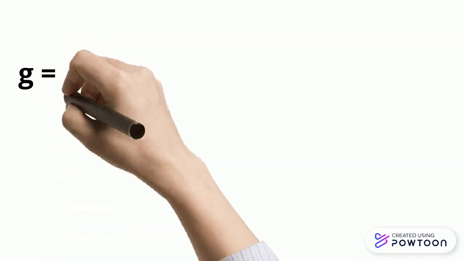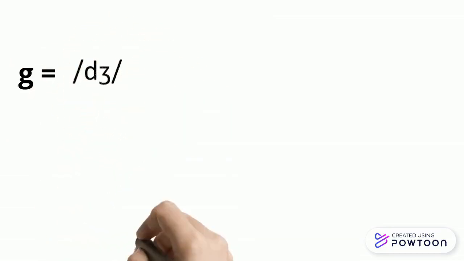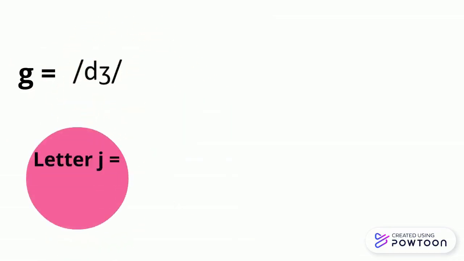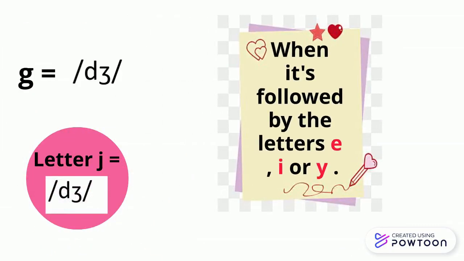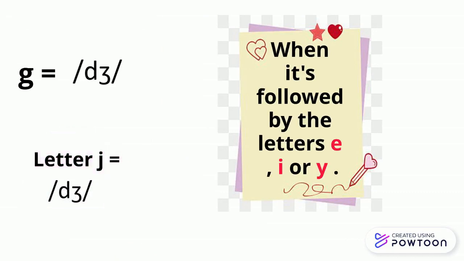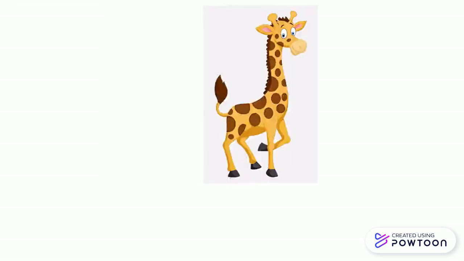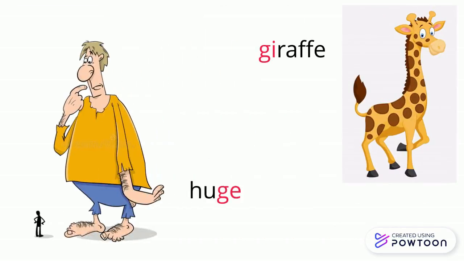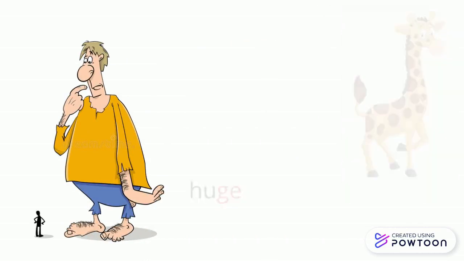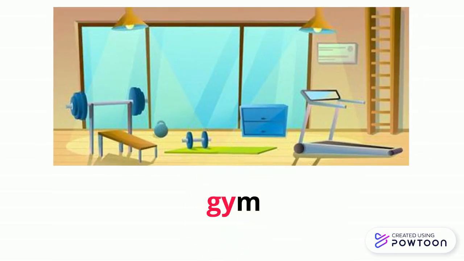The soft sound of letter G is J, like the sound of letter J. When G is followed by the letters E or I or Y, it is pronounced J. J, giraffe, huge. J, gym.